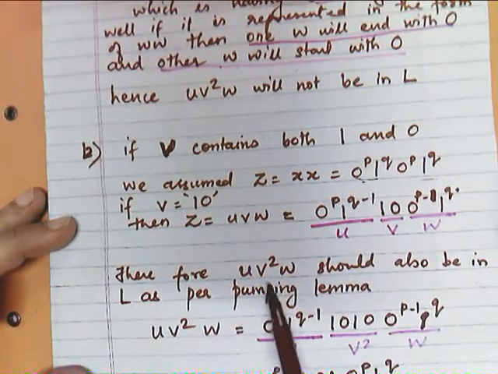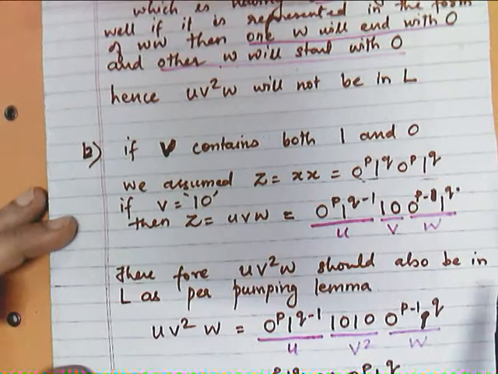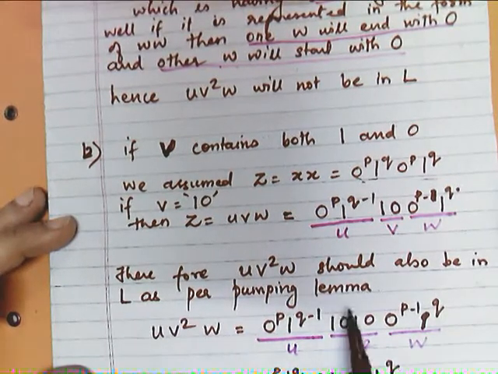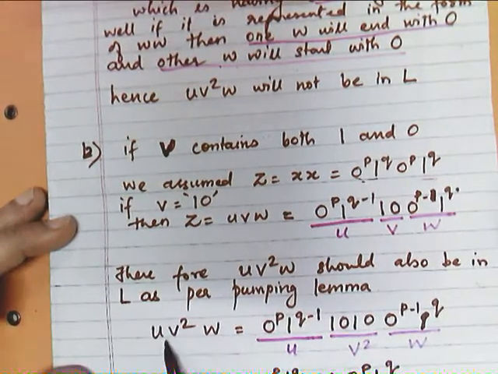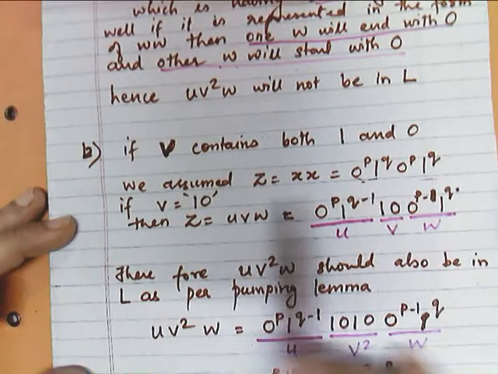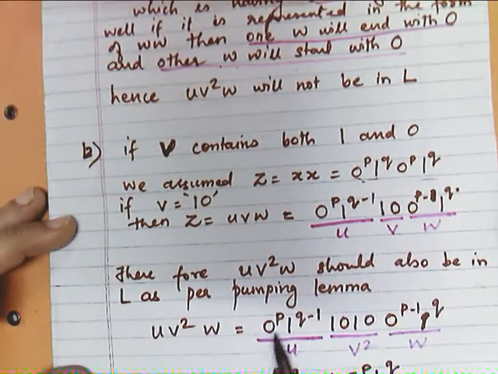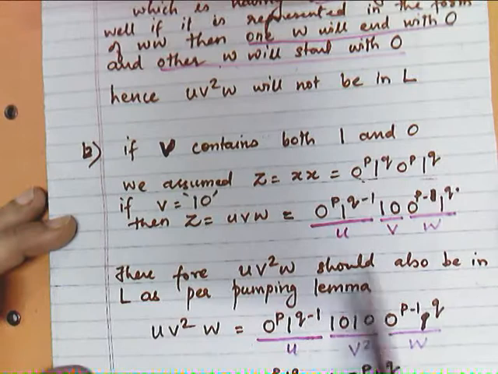Therefore UV square W should also be in L as per the pumping lemma. So my UV square W will become, for this example, 0 raised to the power P 1 raised to the power Q minus 1.